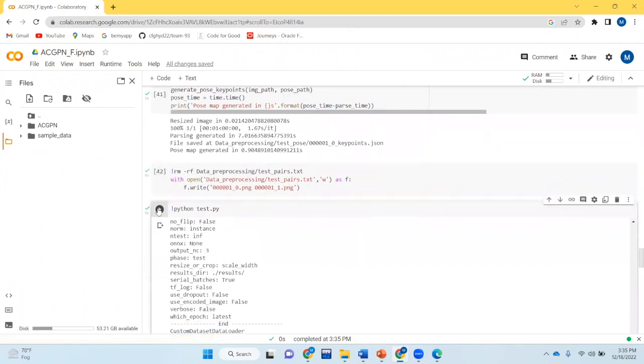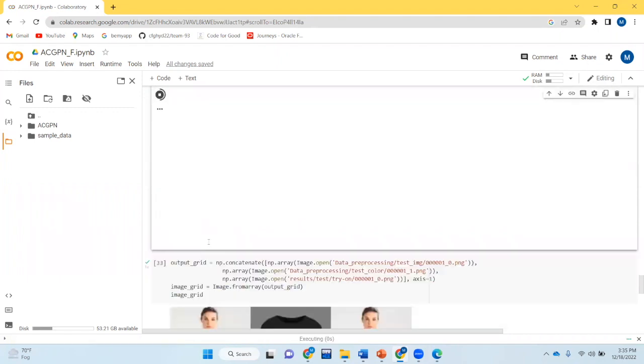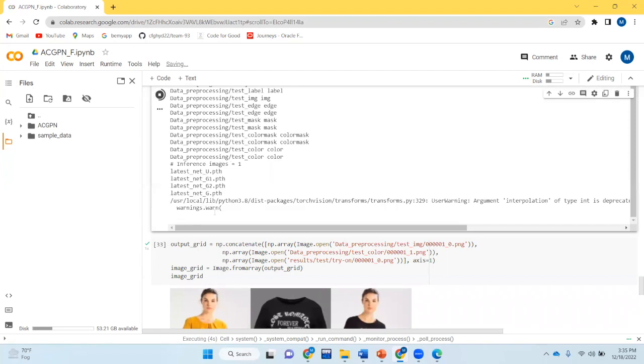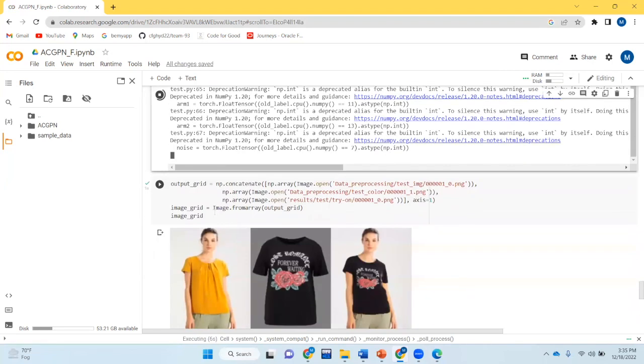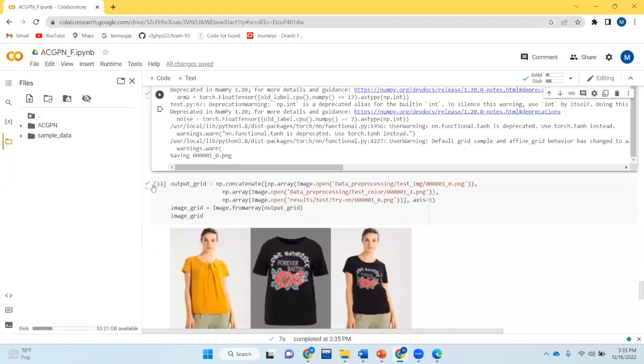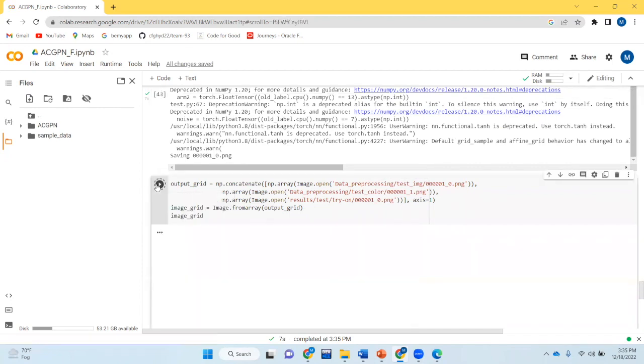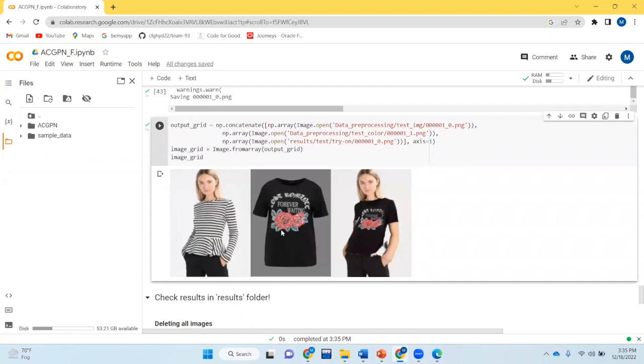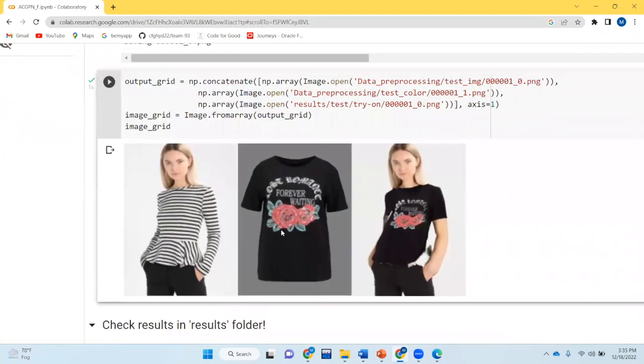Now we will execute python test.py, which will save our output image under the output grid. Since it gets executed properly, now we can view our result under the image grid. This is the result that it has produced.